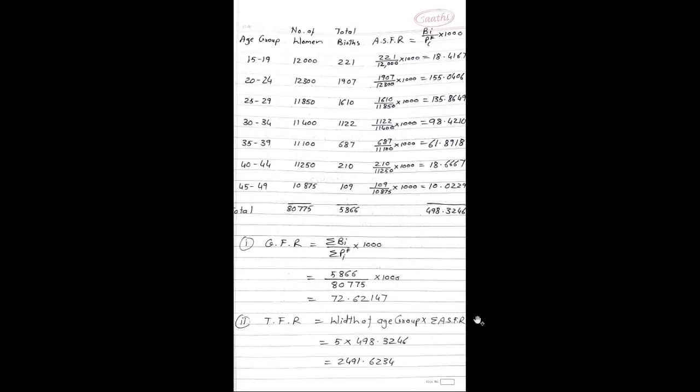See the data which is given. Age group, number of women, total births. These three columns are already given. We have to find ASFR as BI upon PIF into 1000.